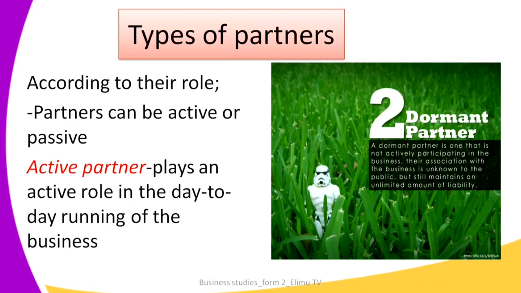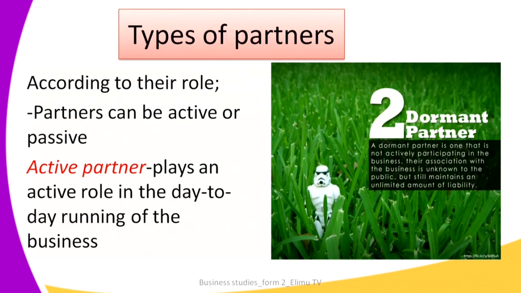An active partner plays an active role in the day-to-day running of the business. So this means that that partner is always in the business, trying to make sure that everything is running smoothly. You may also find that in a given partnership, the accountant is also a partner. So that partner is an active partner.